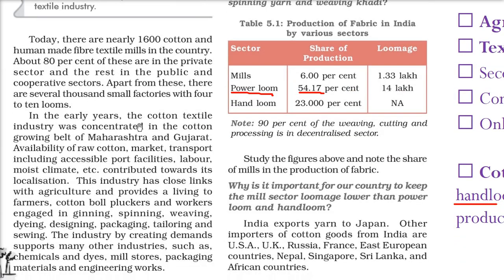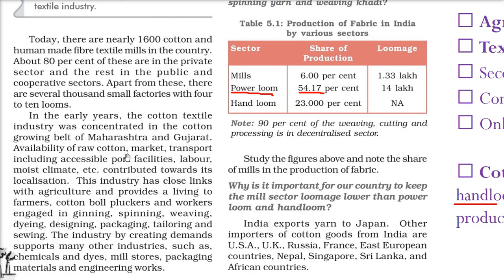Most of the textile mills, as I just said, are in a cotton belt, where cotton is grown in black soil, in Maharashtra and Gujarat. The most important thing is the raw cotton, market, transport, port facilities, labor, and the climate is also moist.